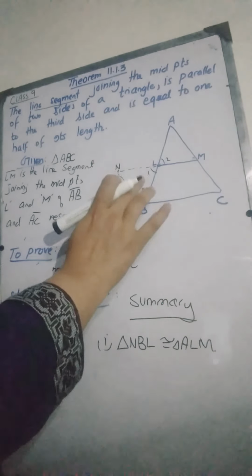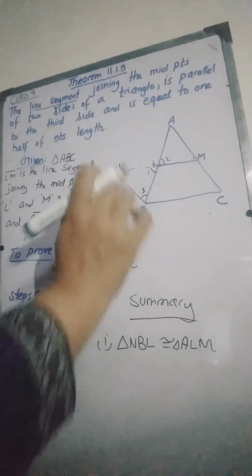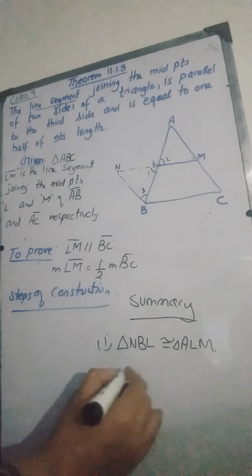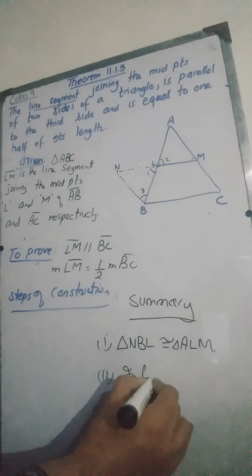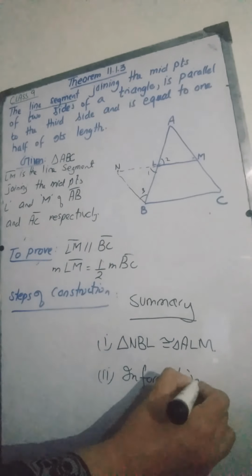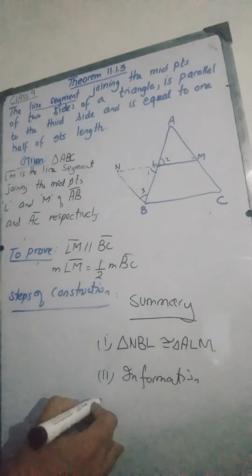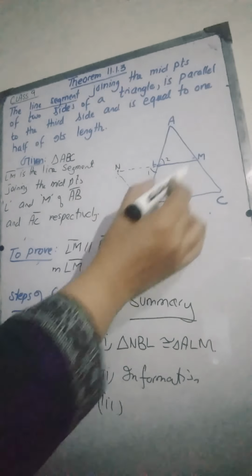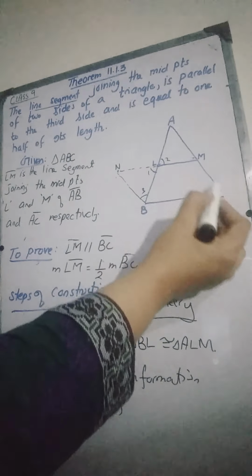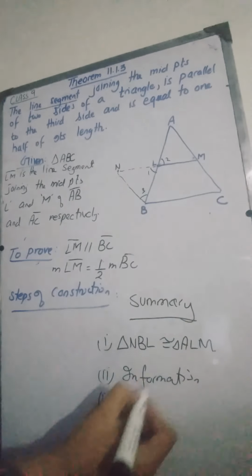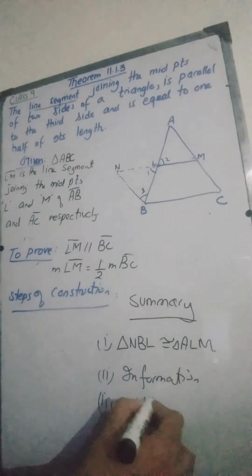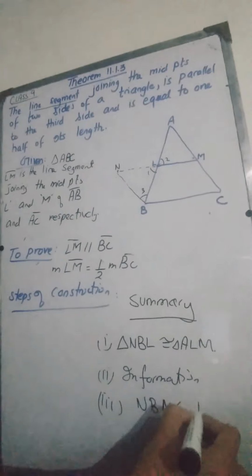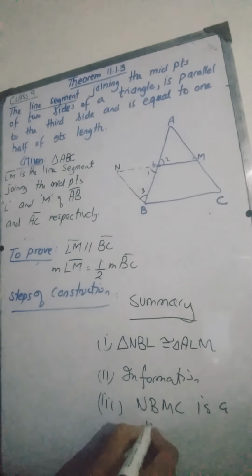After that, we will get enough information from this to prove the third step. The third step will be to prove that this figure NBMC is a parallelogram.